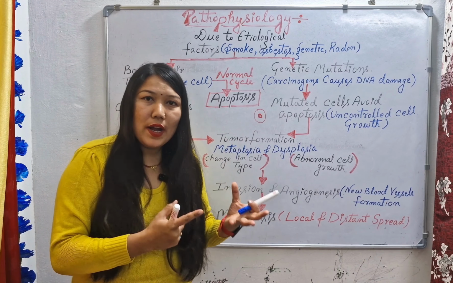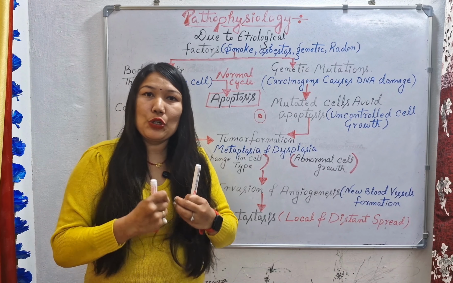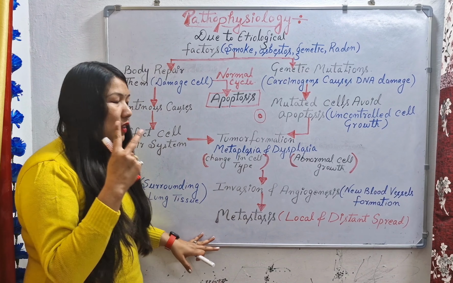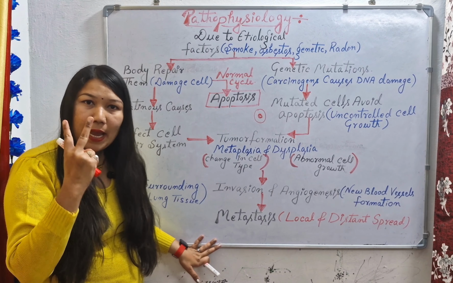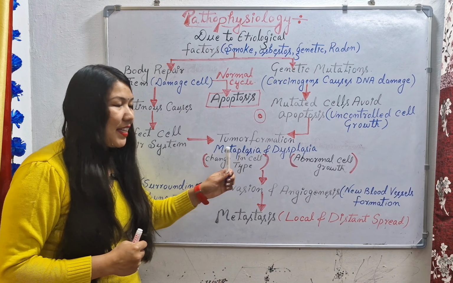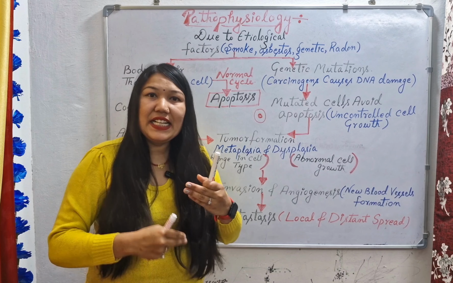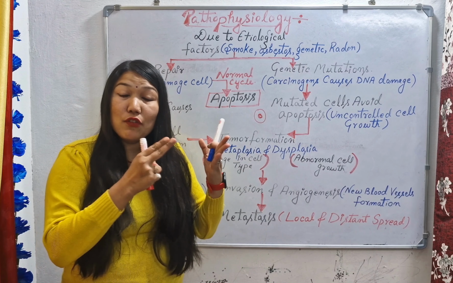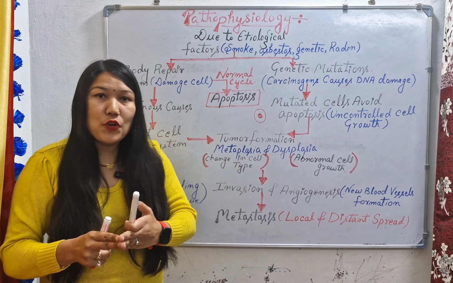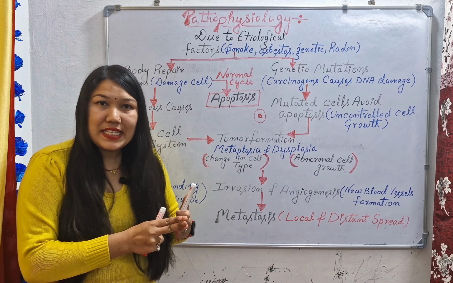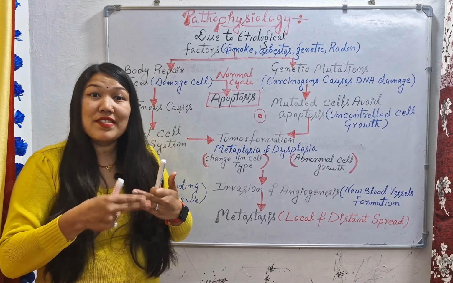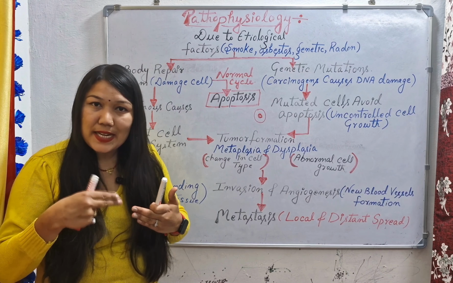So how does a normal or healthy cell get converted into a tumor cell? There are mainly two processes which happen. First we have metaplasia. Metaplasia means when a normal cell changes its shape and size and converts into another cell. Suppose epithelial lung cells are converted into a squamous type of cell or a cancerous type of cell.